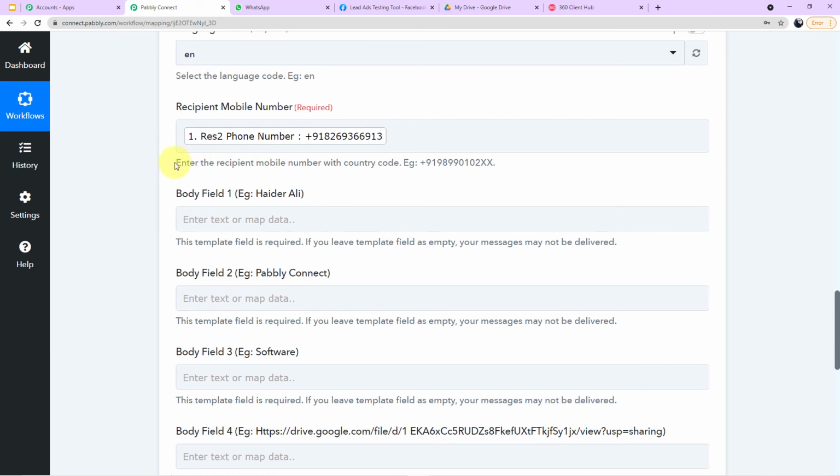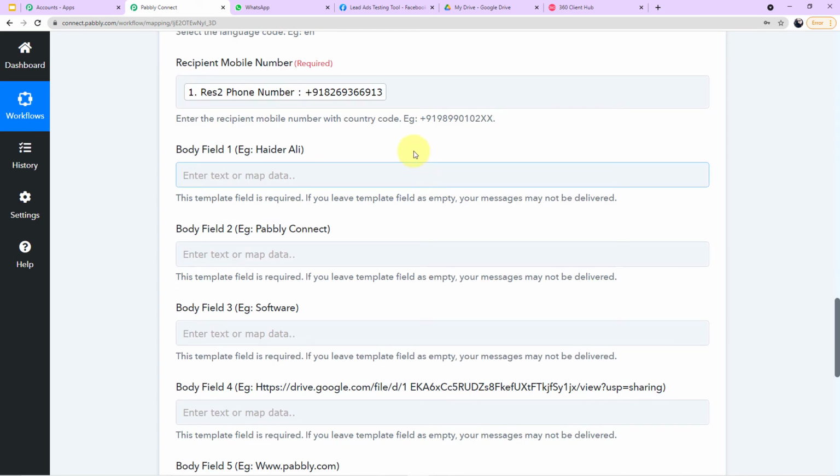Now guys, one more important thing, read the description very carefully. It is written, enter the recipient mobile number with country code +91. So guys, it is very important to enter the mobile number with the country code, because without the country code, 360 dialog or Pabbly Connect won't accept the number. It will show you the error. So it is very important to always read the descriptions so that you can understand well how the process works.